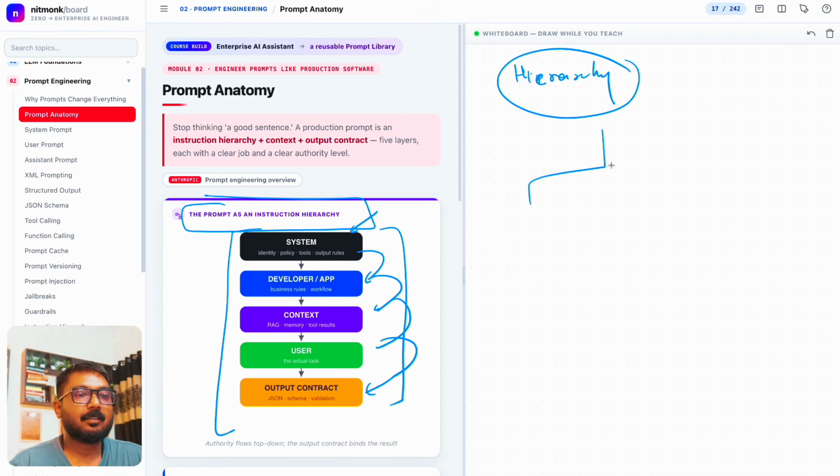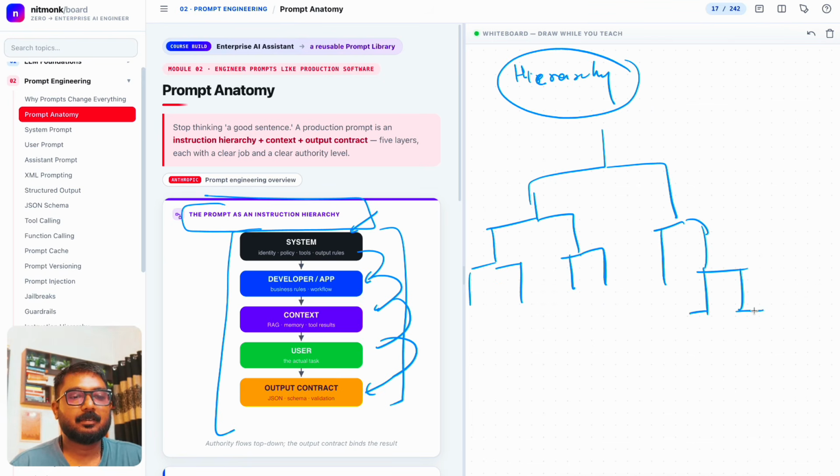It's like giving each and every step a certain task, even in the prompts. Now if you go for prompt anatomy, stop thinking of a good sentence: a production prompt is an instruction hierarchy plus context plus output contract, five layers, each with a clear job and a clear authority level.